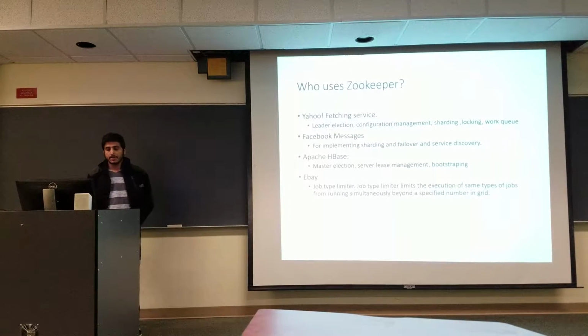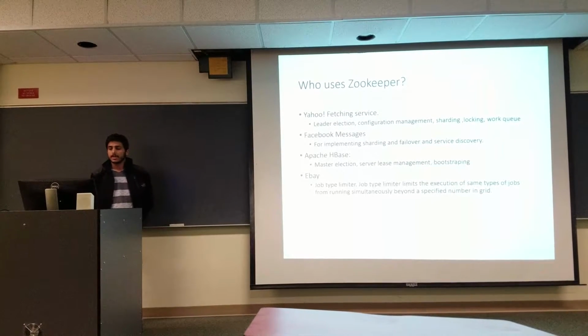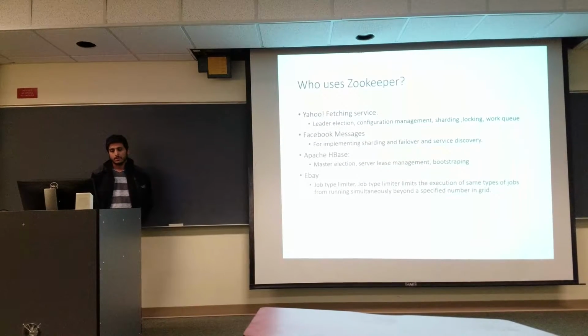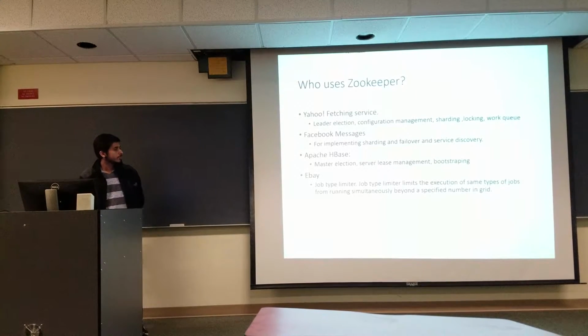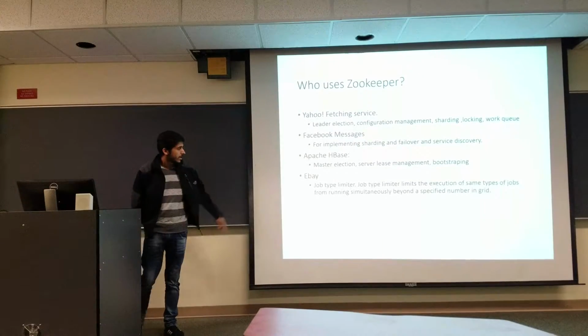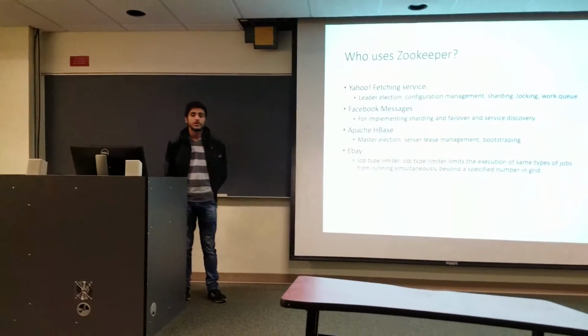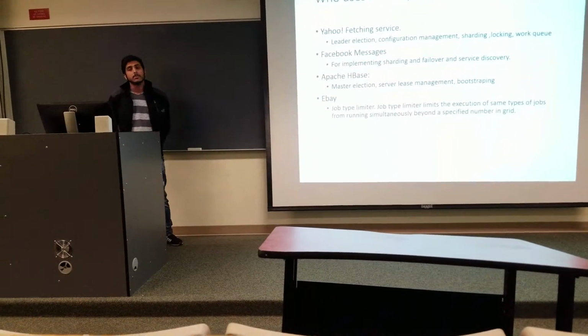Also, Apache HBase on Hadoop uses ZooKeeper for master election, service list management, and bootstrapping. And eBay uses ZooKeeper for a job type limiter. A job type limiter helps limit the execution of the same types of jobs from running simultaneously beyond a specified number in the grid.